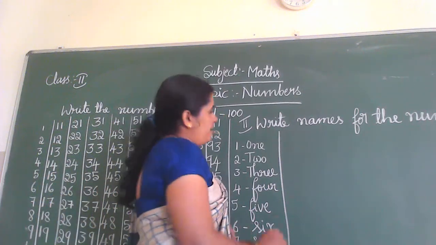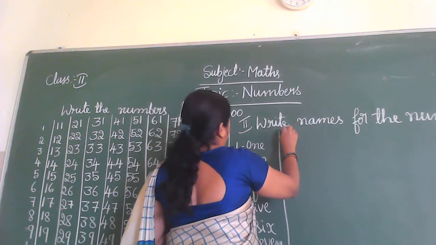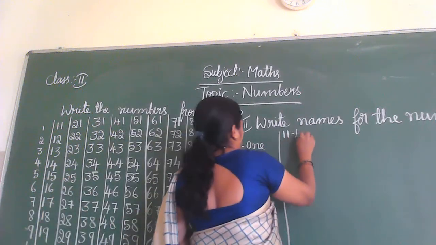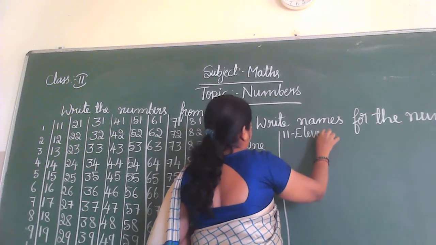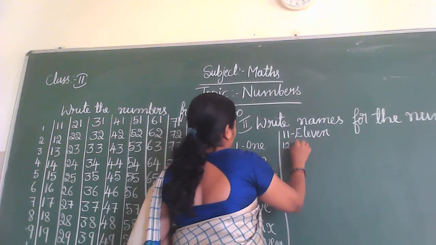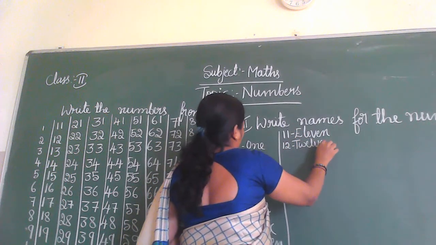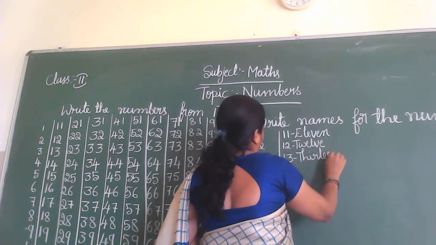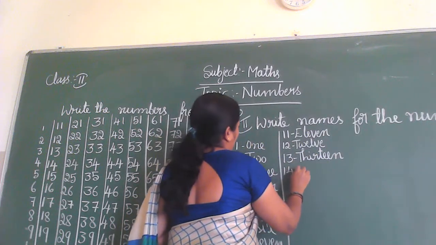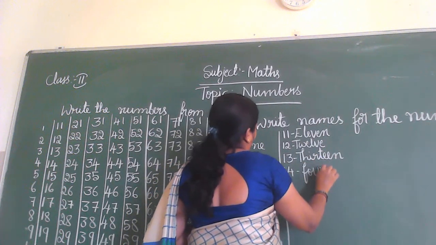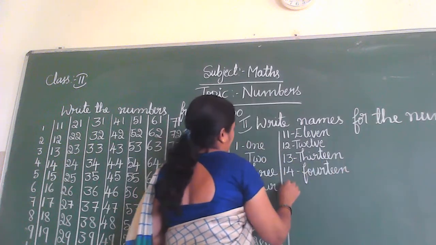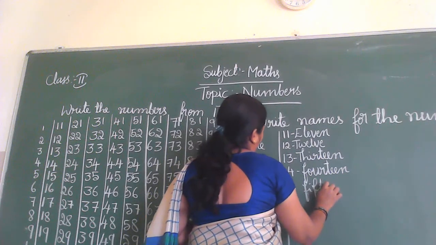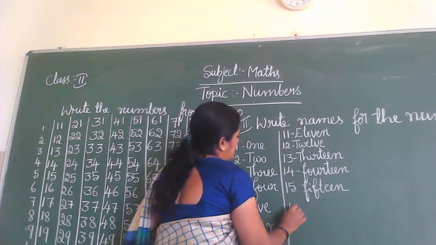After 10, from 11, there are individual names for the numerals. E-L-E-V-E-N, 11. T-W-E-L-V-E, 12. T-H-I-R-T-E-E-N, 13. F-O-U-R-T-E-E-N, 14. F-I-F-T-E-E-N, 15.